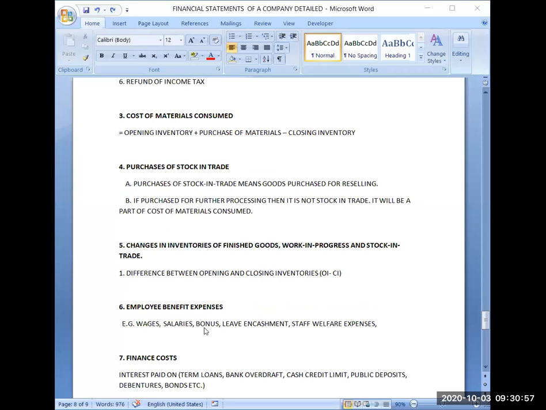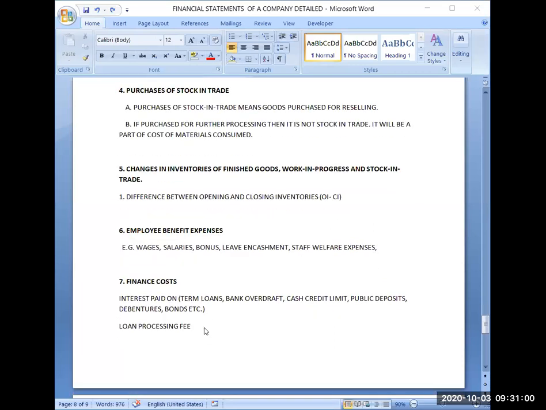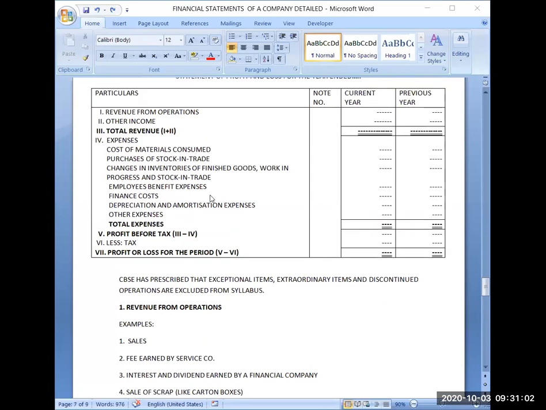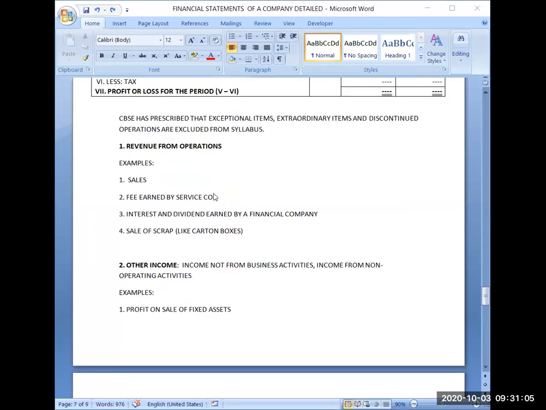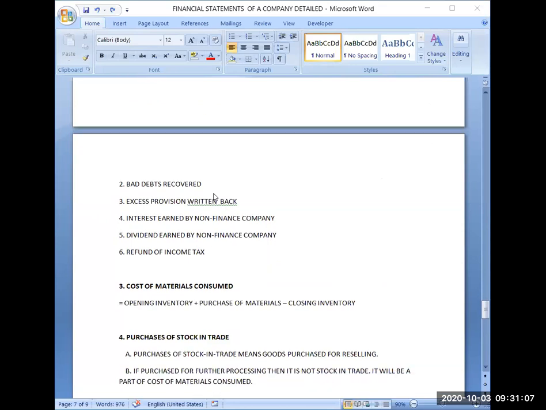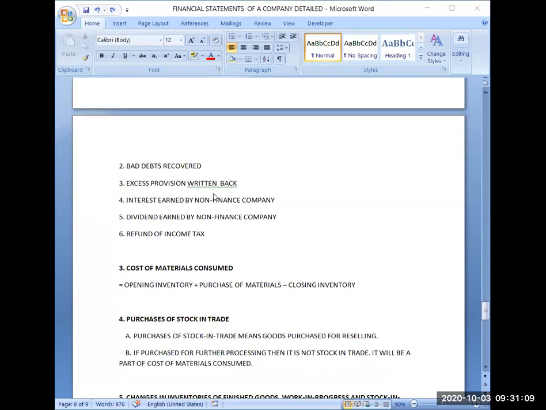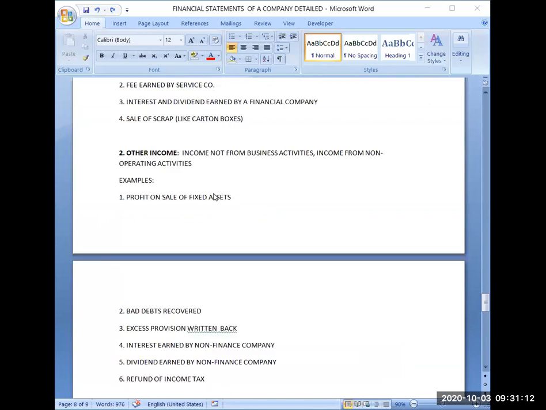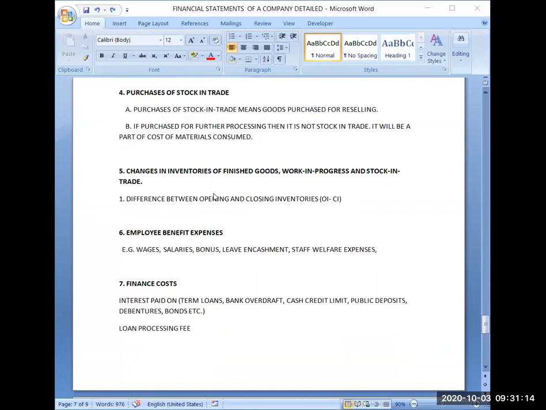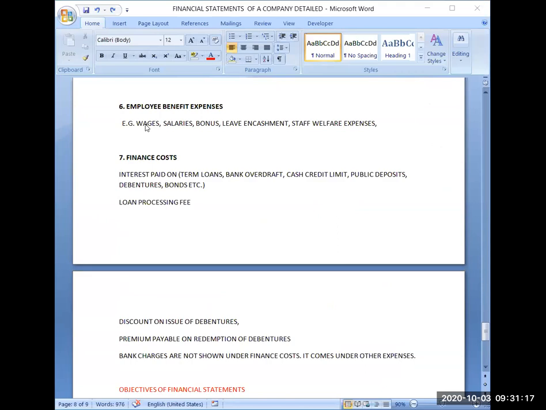So this is how I will explain. Now coming to the next term, employee benefit expenses. So whatever expenses you are incurring in providing facilities to your employees, that is termed as employee benefit expenses. So if you are giving any wages, salaries, bonus, leave encashment, whatever leaves you are paying in cash, or any staff welfare expenses if you are doing, that all are covered in employee benefit expenses.